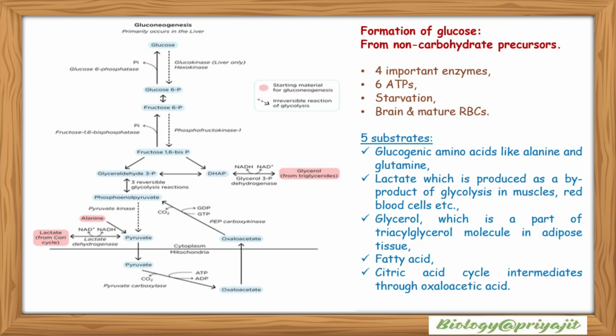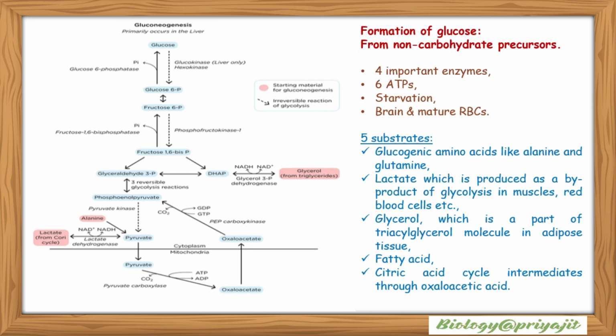So what happens during gluconeogenesis? The pyruvate, which is produced after glycolysis, comes into the mitochondria, and within the mitochondria, with the help of ATP, it releases one molecule of carbon dioxide and forms oxaloacetate. The oxaloacetate then moves from the mitochondria into the cytosol, and with the help of the enzyme phosphoenolpyruvate carboxykinase, it will form phosphoenolpyruvate. During this process, one GTP is utilized to form one GDP, and one carbon dioxide molecule is again released.